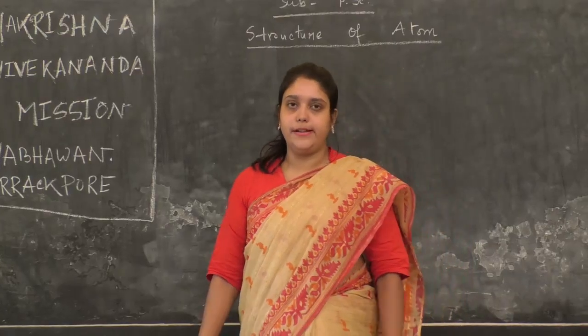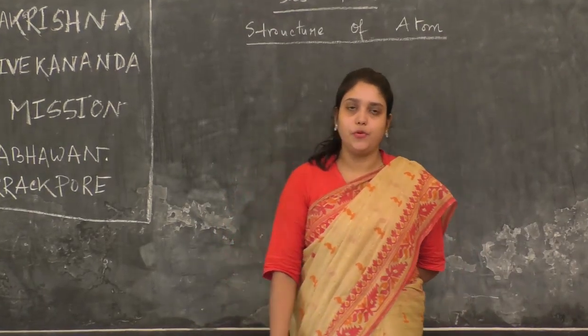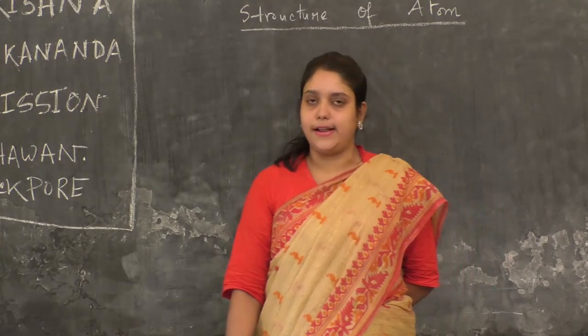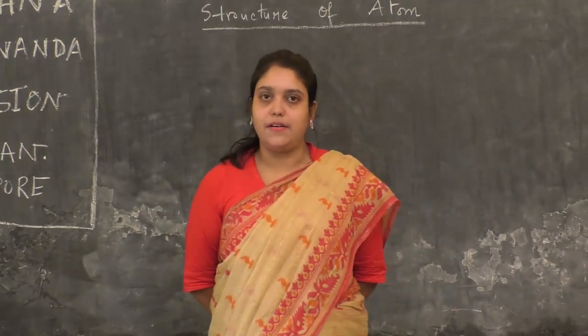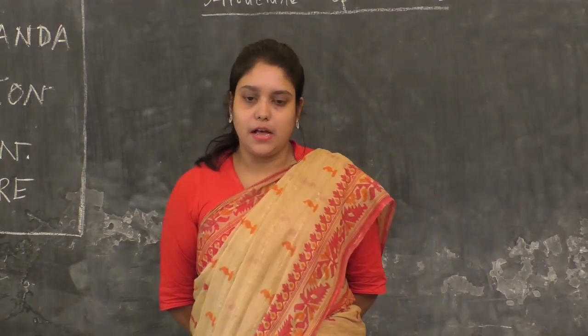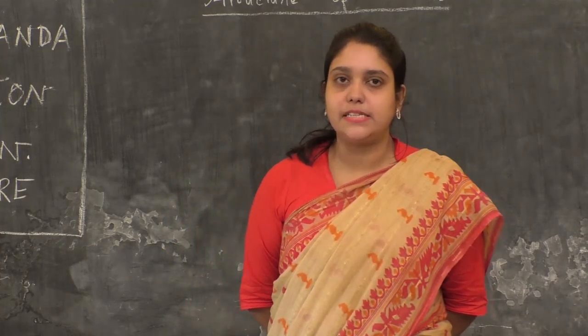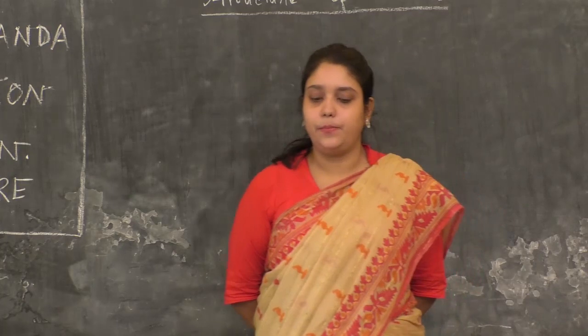The plum-pudding model of J.J. Thomson successfully proved the electrical neutrality of an atom. But the results of the experiments carried out afterwards by other scientists cannot be explained by this plum-pudding model.